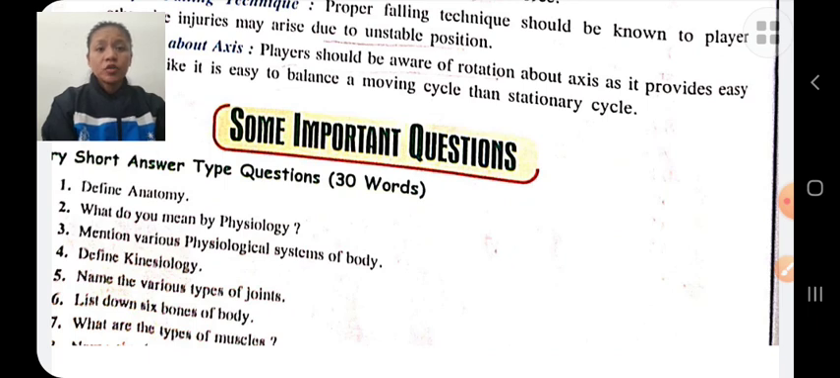Kinesiology is the study of human movement. Various joints, types of joints: immovable joint, slightly movable joint and freely movable joint. Types of muscles: skeletal muscles, involuntary muscles and cardiac muscle.